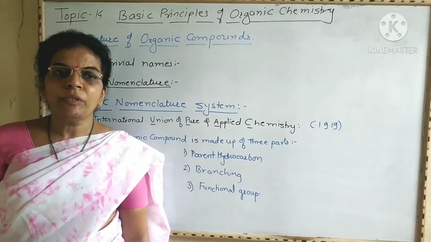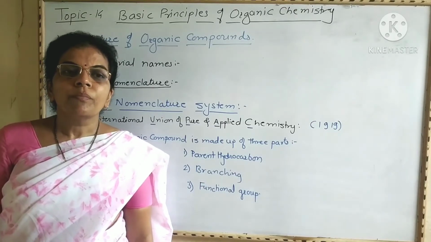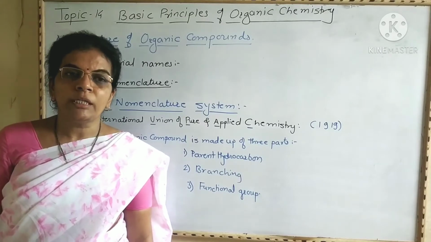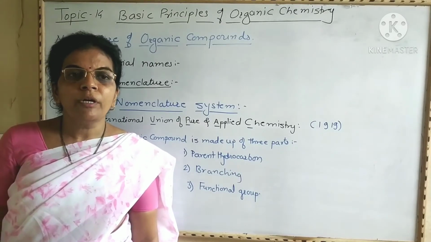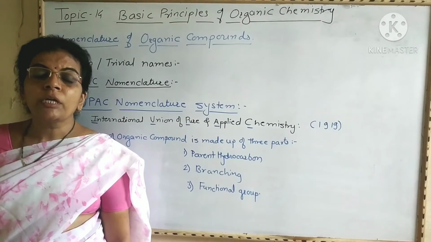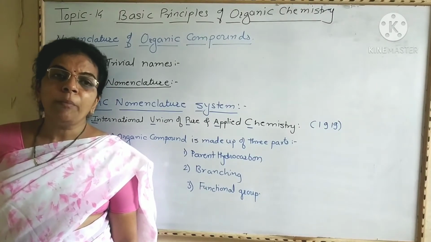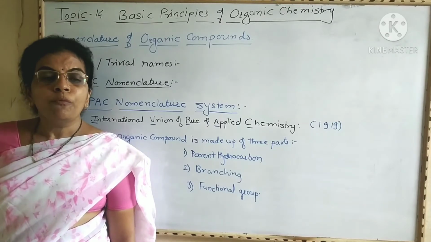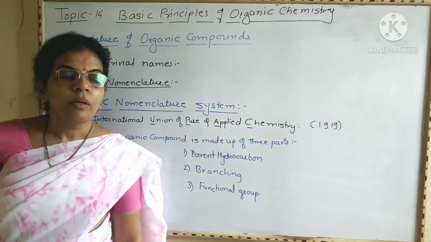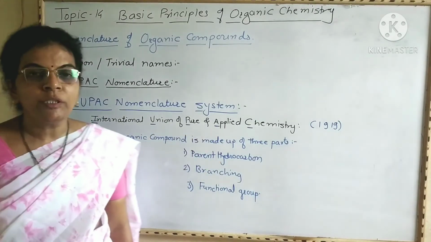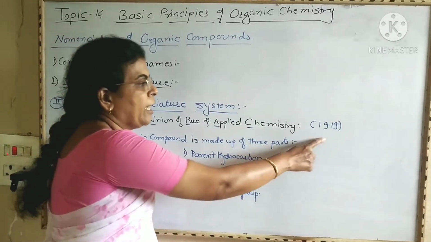As organic chemistry developed, the number of organic compounds also increased, and it became very difficult to give names for each and every organic compound. Some confusion can be created when the same compound is named differently, and thus to face this problem, the International Union of Pure and Applied Chemistry was founded in 1990.